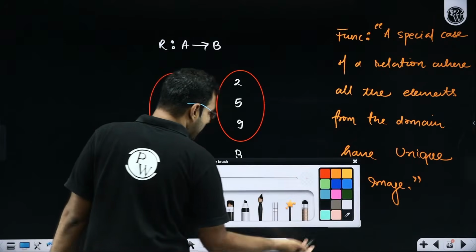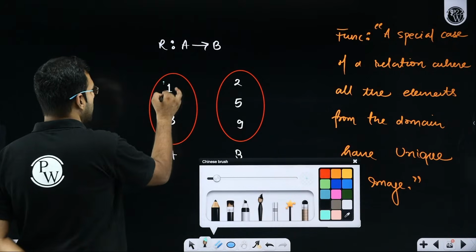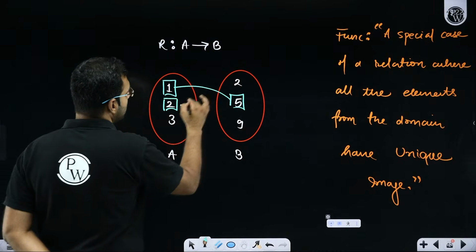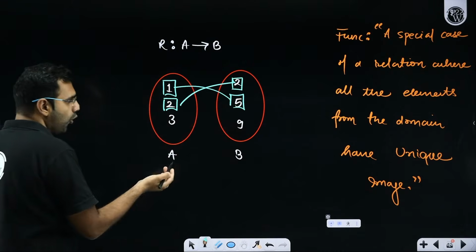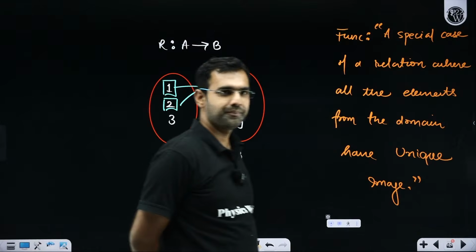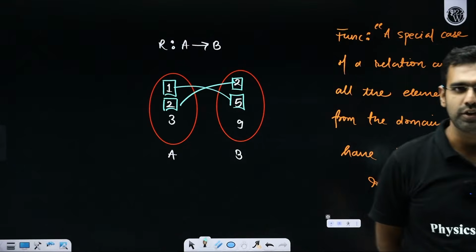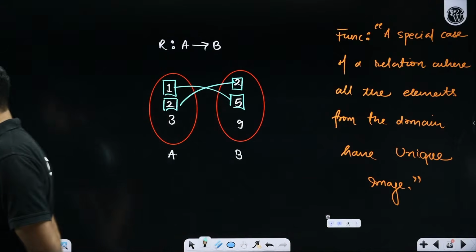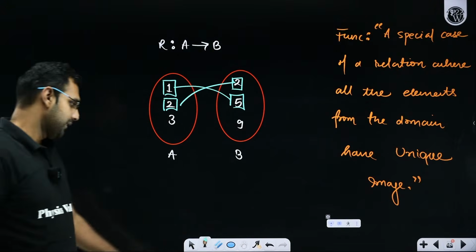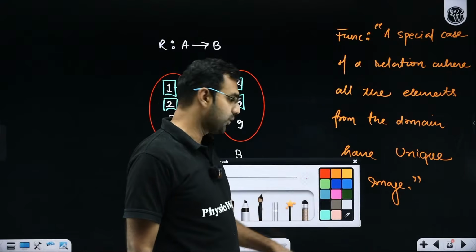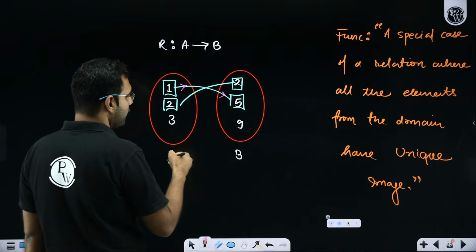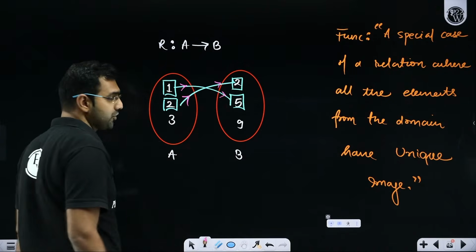Let me try and create a function and you tell me whether it is a function or not. So 1 is mapped with 5. 2 is mapped with 2. I hope you see that this is a function. Isn't it? Is it a function, students? And if it is not a function, what makes you think that it is not a function? Can you tell me? Sir, when it comes to defining the unique image, 1 has a unique image 5, 2 has a unique image 2.